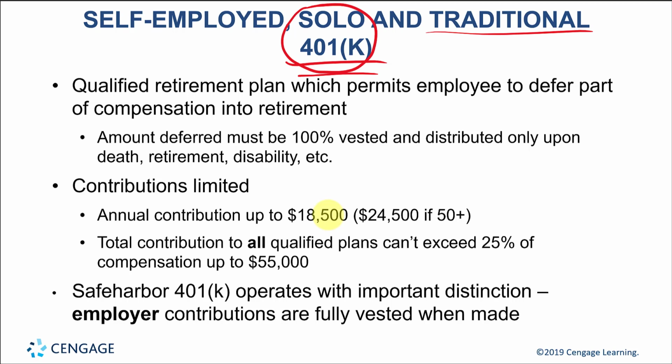And we talked about vesting 100% of whatever the employee puts in, and then gradually 100% of what the employer puts in, either after 3 years or gradually over 5 to 6 years. The employee can contribute also into the 401k up to this 18,500, again adjusted for inflation, an additional amount if age 50 or older. And again, the total contributions into all of the retirement plans for just that one employee cannot be bigger than 25% of their pay or this $55,000 annual limit.